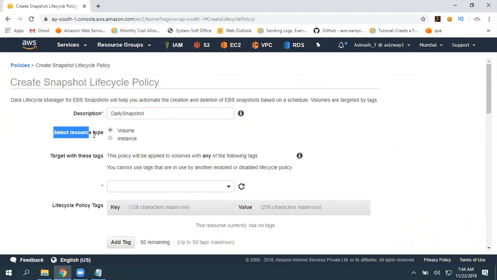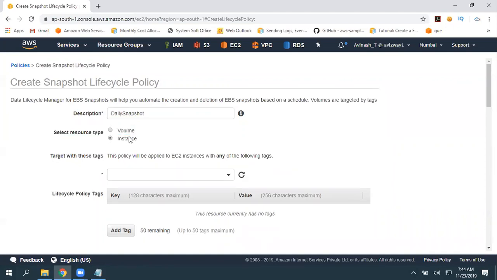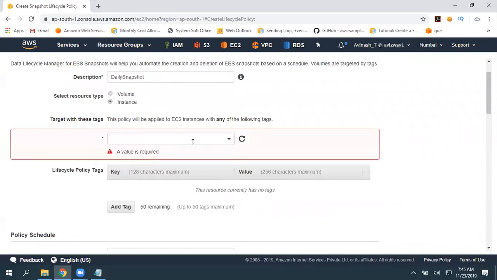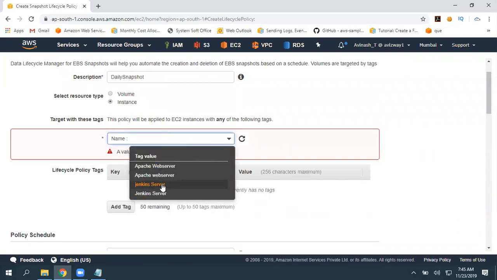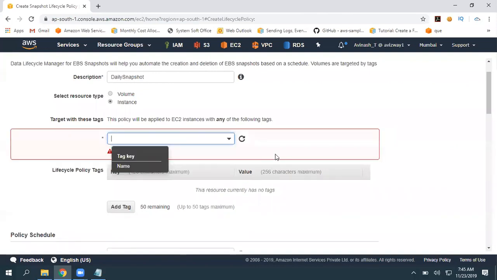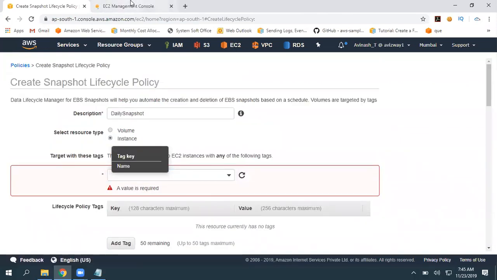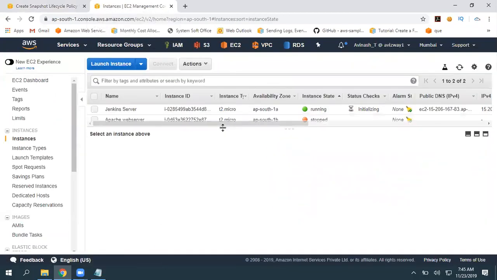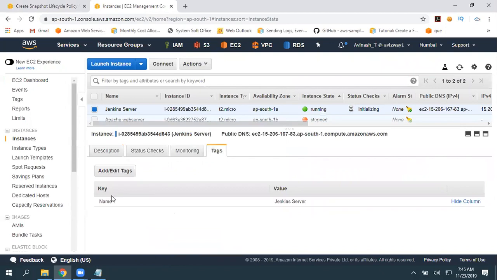Again, do you want to apply this policy to an individual volume or an instance? However many volumes you have for that instance, regardless of that, you are going to get a snapshot for all. For example, I want to take a snapshot of the entire instance for the Jenkins server. Otherwise, if you are getting confused, we are maintaining the same tag for the instance as well as the volume, right? So what you can do is, for the instance, you can add a new tag.